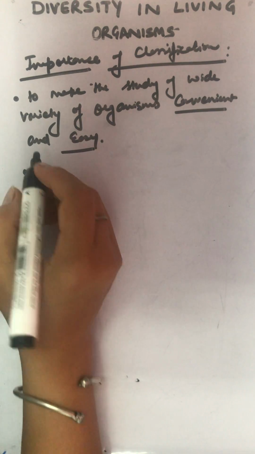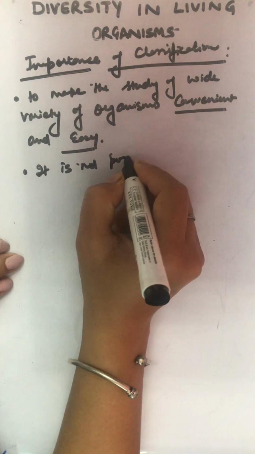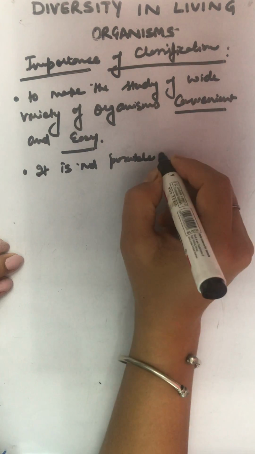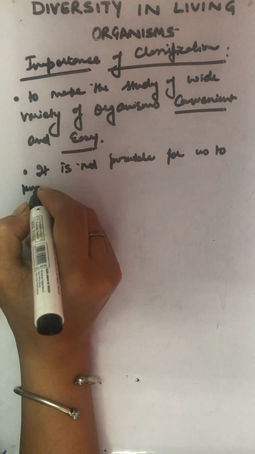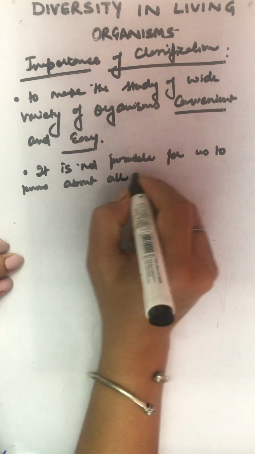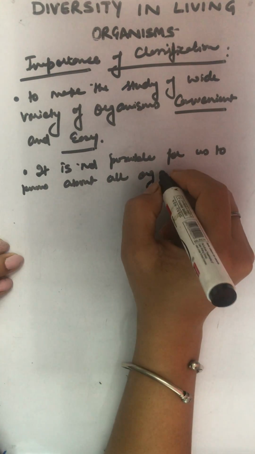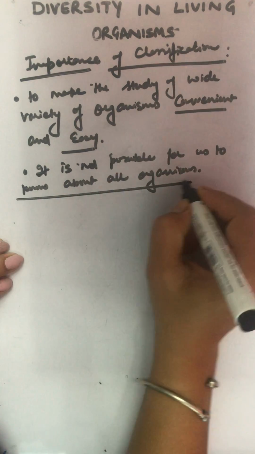Number 2, it is not possible for us to know about all organisms. So what do we do?